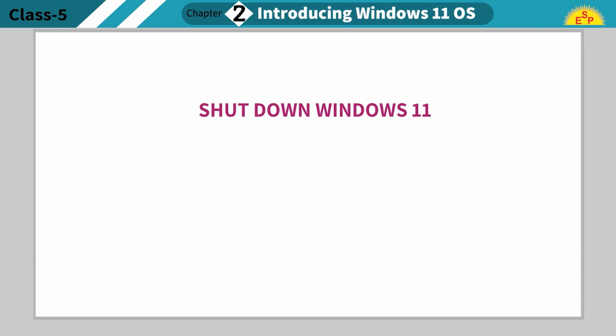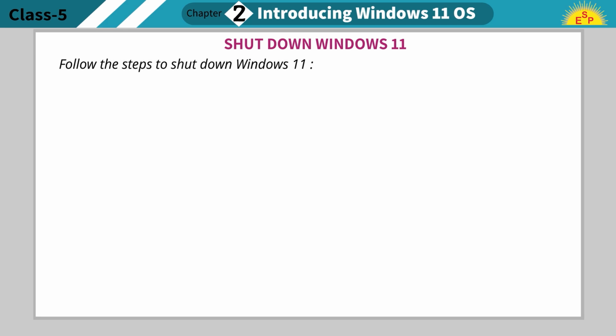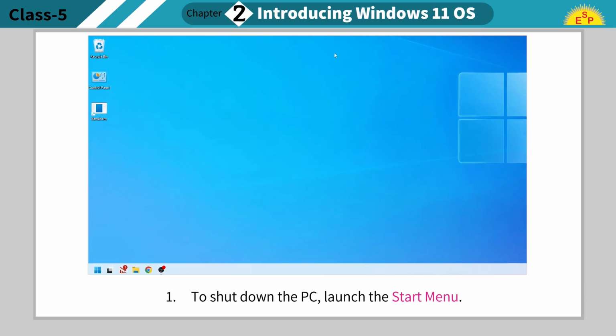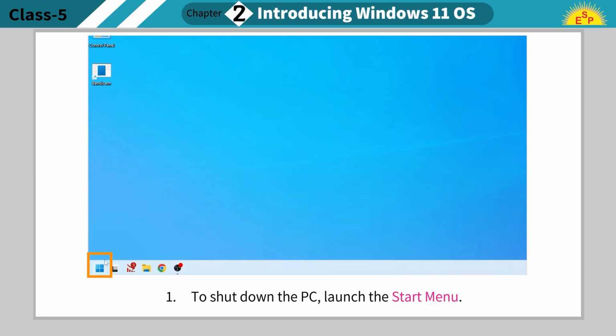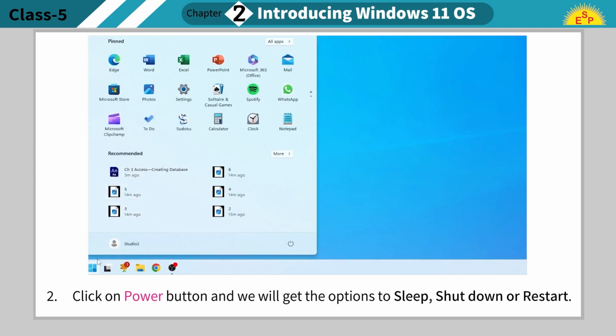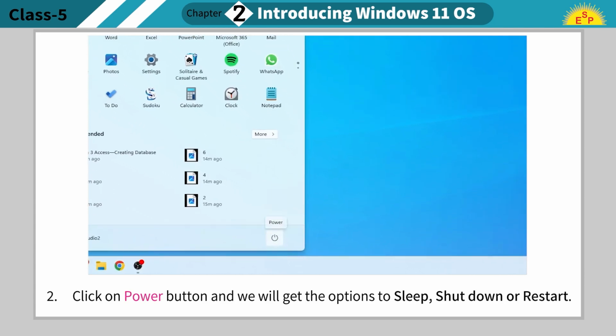Shut down Windows 11. Follow the steps to shut down Windows 11. Step 1. To shut down the PC, launch the Start menu. We will see a power button on the bottom right corner. Step 2. Click on the power button and we will get the options to sleep, shut down or restart.